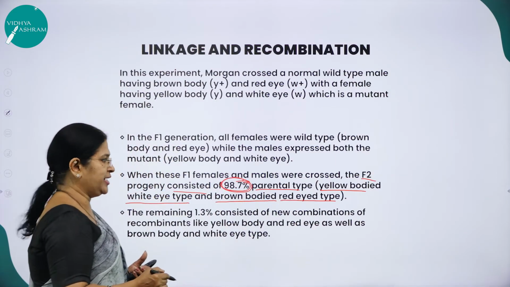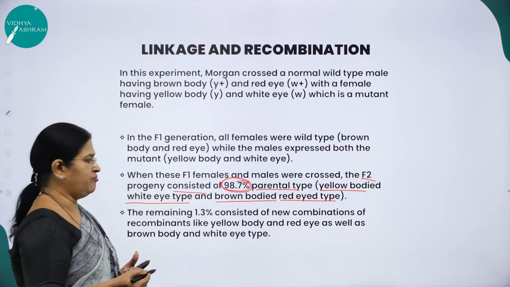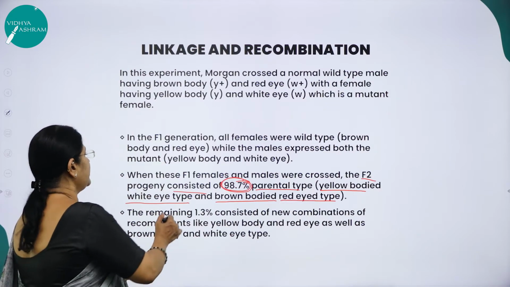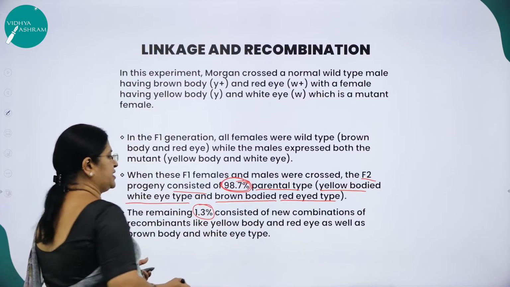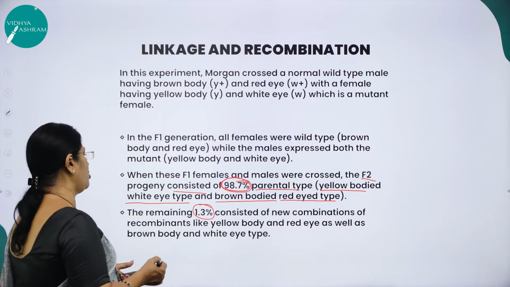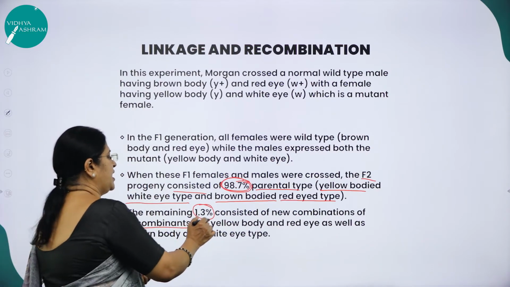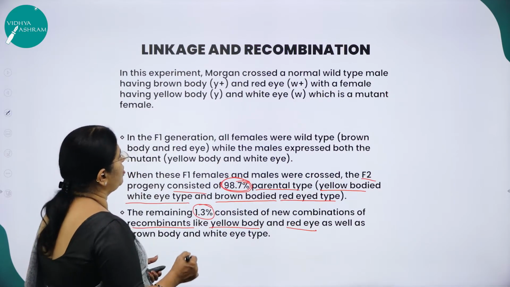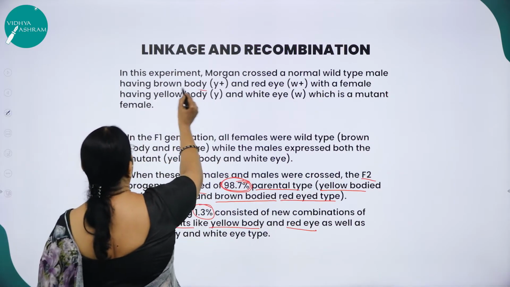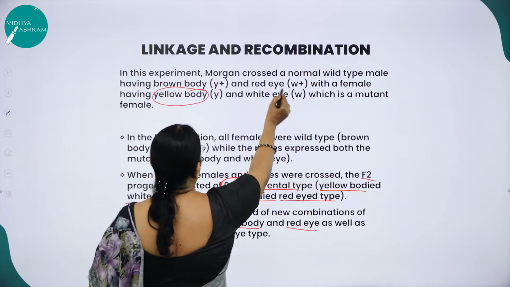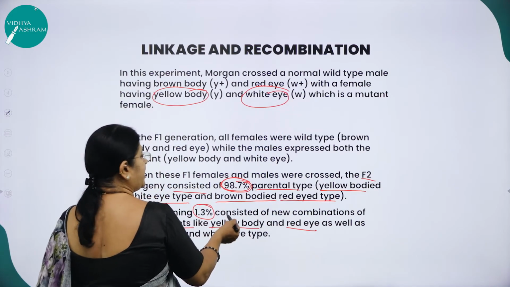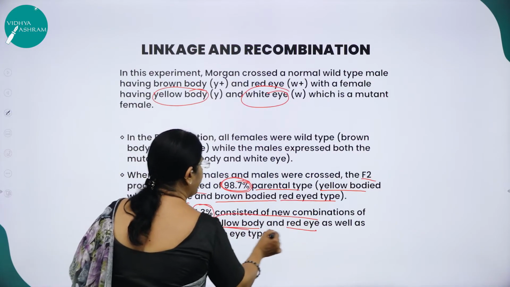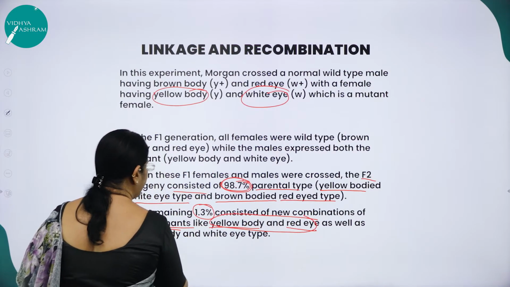98.7% of parental type, that is yellow bodied and white eye type and brown bodied and red eye type, and the remaining 1.3% consisted of new combinations or recombinants like yellow body, red eye, right? Yellow body, and actually here the parental type was what? Yellow body, white eye. So what was it? He got new recombinants, that is yellow body, red eye and brown body with white eye.